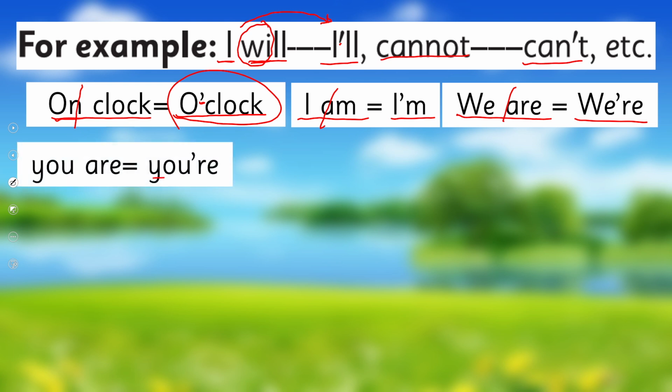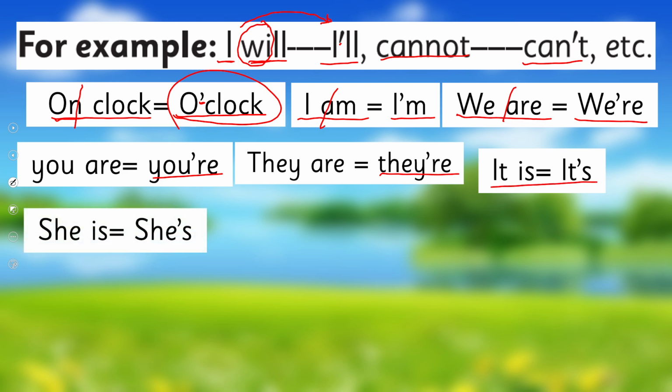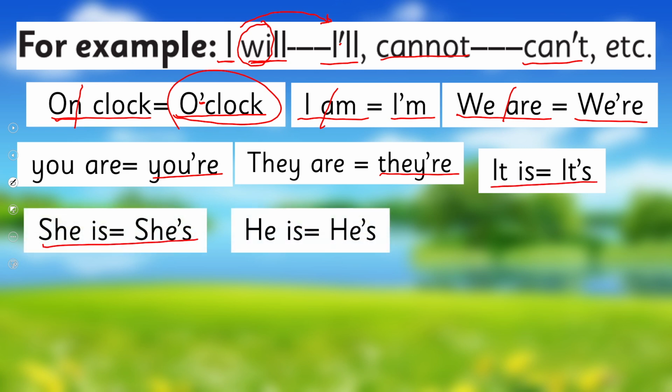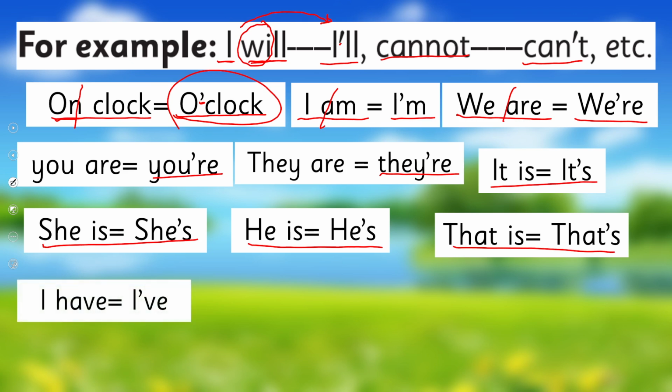You are, you're. They are, they're. It is, it's. She is, she's. He is, he's. That is, that's. I have, I've. Now here I have removed these two letters, H and A, and I have put an apostrophe, it becomes I've. The expression is the same, only it's the shorter form of I have.